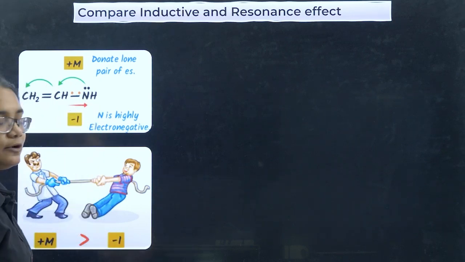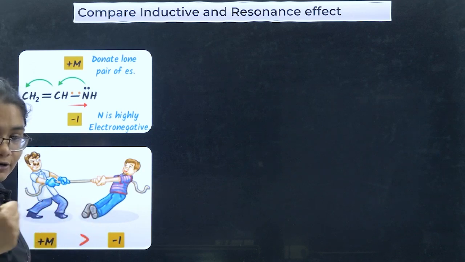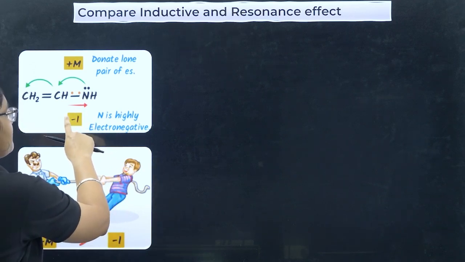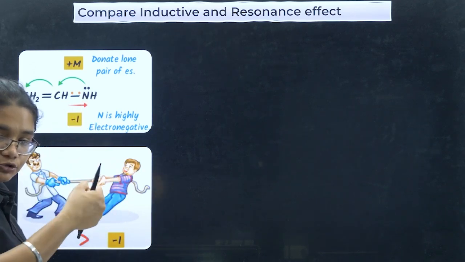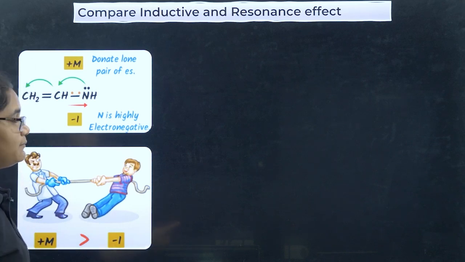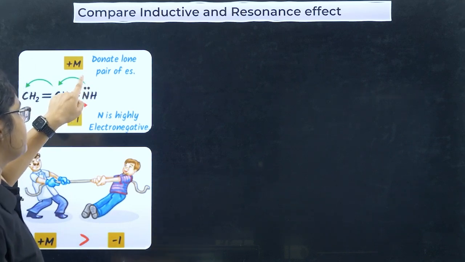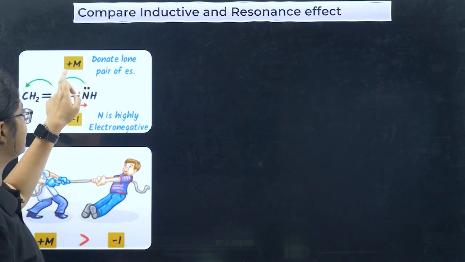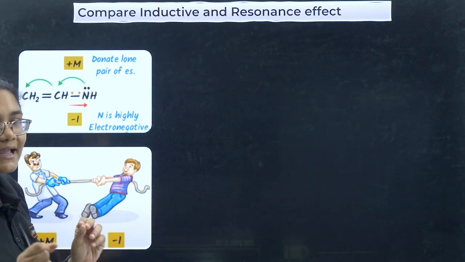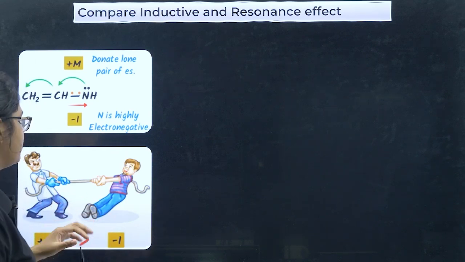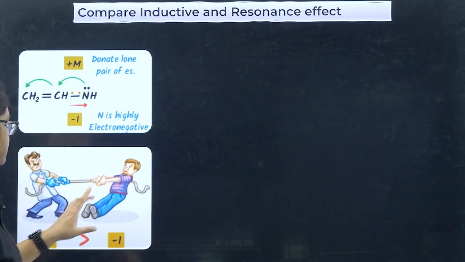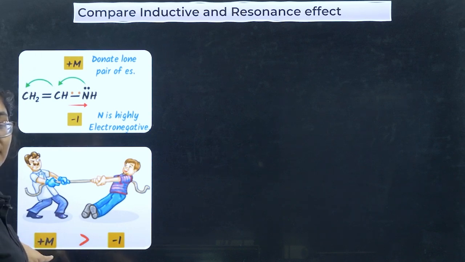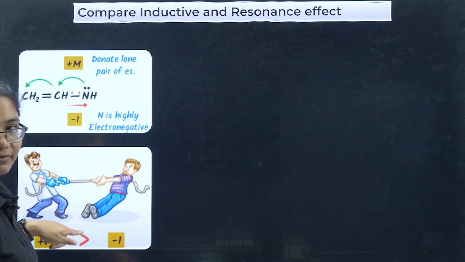NH, if you remember, I told you it is an electronegative element. So it will show what? It will pull the electron towards itself, so it will show minus I effect. The NH group will show minus I effect. At the same time, it has a lone pair, so it will also donate. It will show plus M effect also, minus I effect also. Then which is more dominant? Out of plus M and minus I, the mesomeric effect is always more dominant, or more effective.